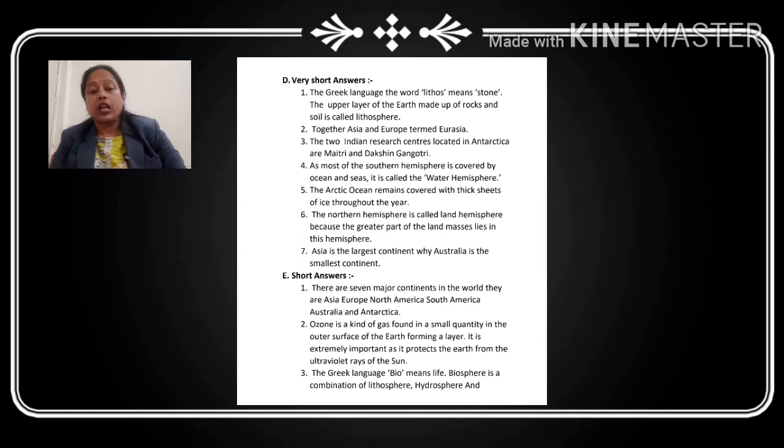Is it clear? Now question number 7. Name the largest and the smallest continent. You have to tell the name of the largest and the smallest continent. That is a very simple answer. Asia is the largest continent and Australia is the smallest continent. You have to name both here. Is it clear? So we have done the short answers, children.